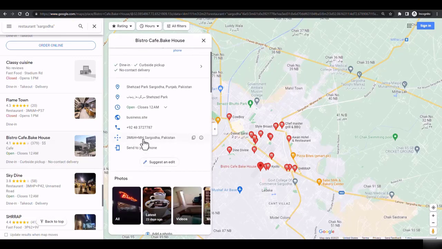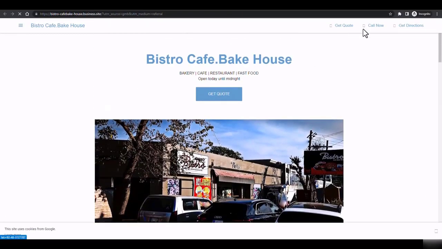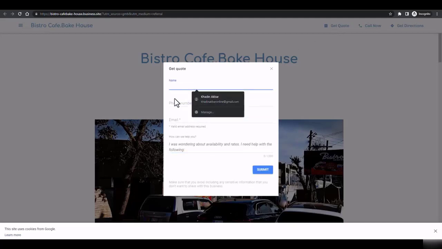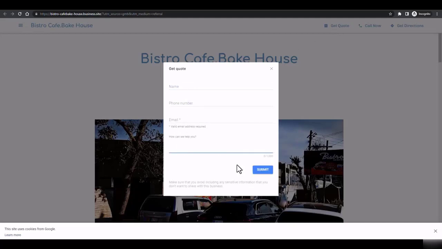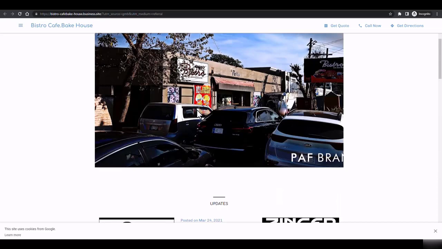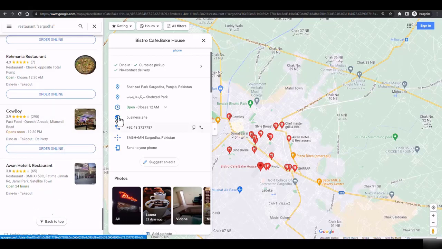And then regarding content writing, you can just call on their number. This is their website, you can reach out through this website, you can talk to them. This is their website, and this is get a quote, and here you just have to add your name, phone number, email, and message them that I'm a content writer, I can create content for you, and it would be a lot beneficial for you. You can get a lot of exposure, and a lot of things like that. Okay, same is with the other ones, you can just reach out to them.